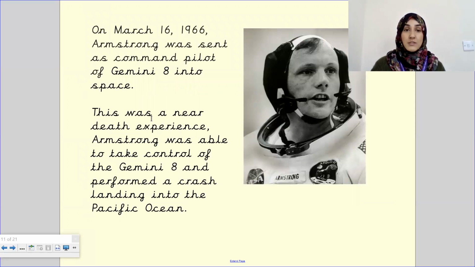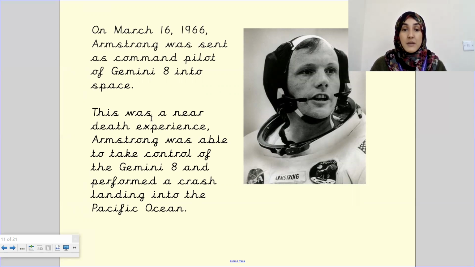Okay, so while he was sent on this space mission in 1966, he is the first man to step foot on the moon, but he also had space missions prior to that. He was sent into space, just like Yuri Gagarin was sent on Vostok 1, and Valentina Tereshkova was sent on Vostok 6. Just like the names of those spacecraft, this spacecraft was Gemini 8. Neil was actually piloting it, so he was flying it into space, I should say.